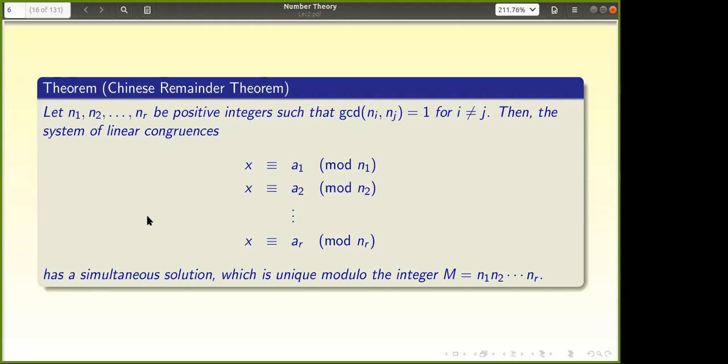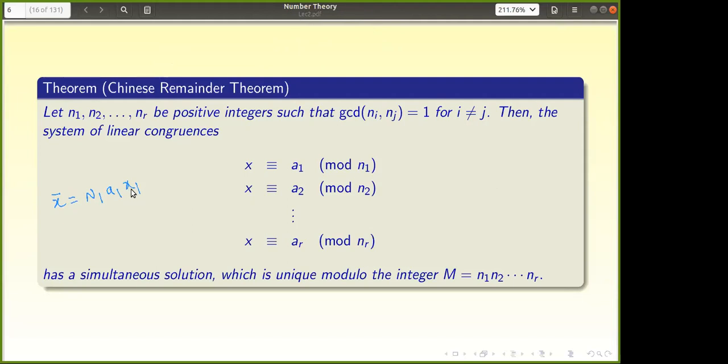So x bar is capital N1, a1, x1. What is this x1?